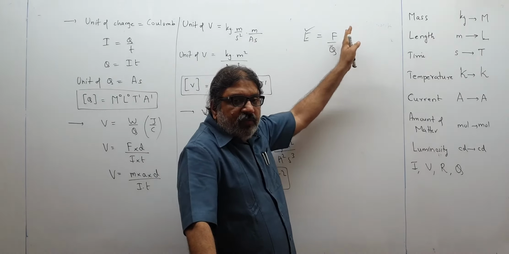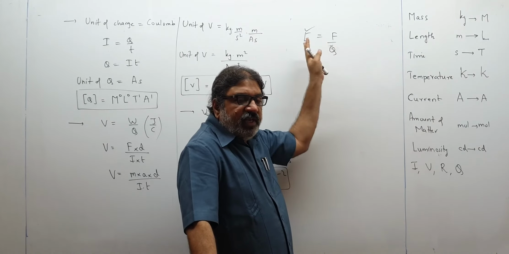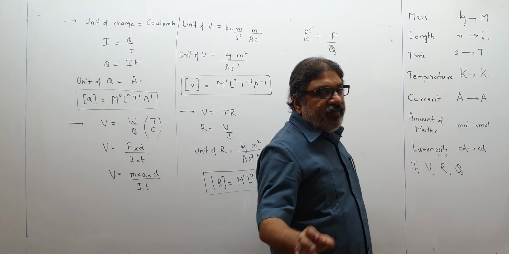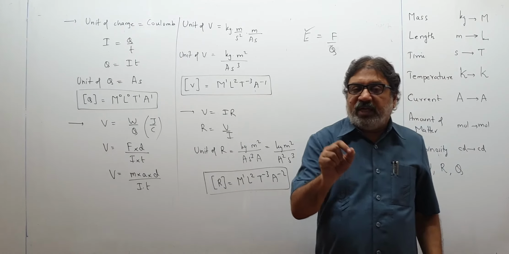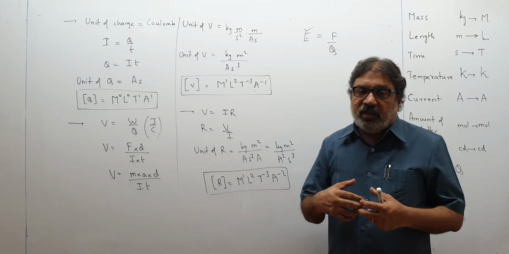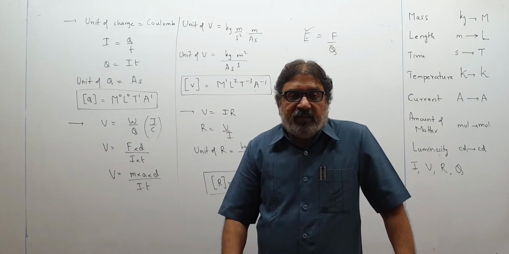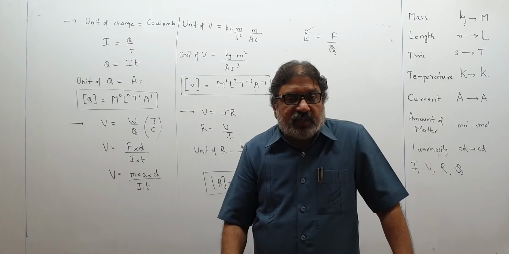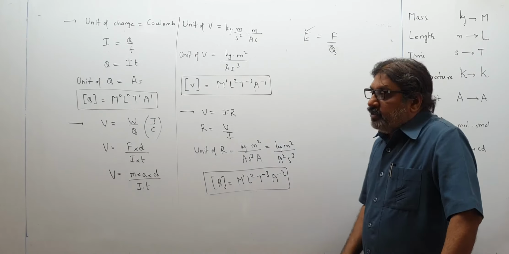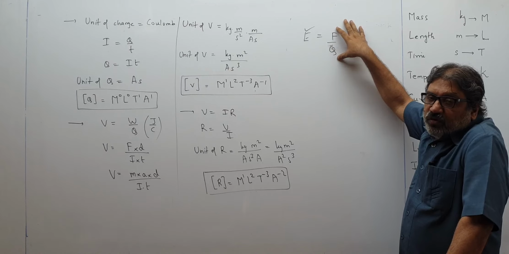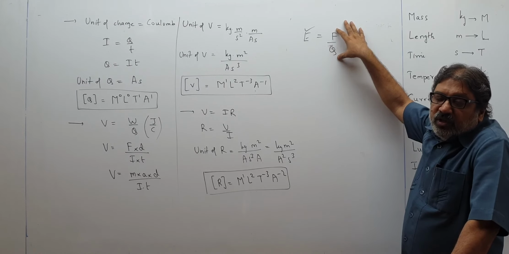You should know the units of these two things, so you can easily get the unit for electric field. So whenever we ask you the unit of any physical quantity which you may not know at the beginning of class 11, we will give you a formula in support of that, in such a way that you are acquainted with all the quantities on the RHS, so that you can find the unit easily.